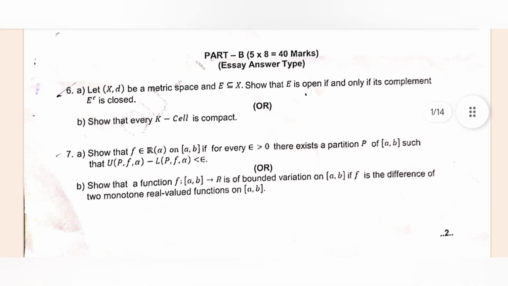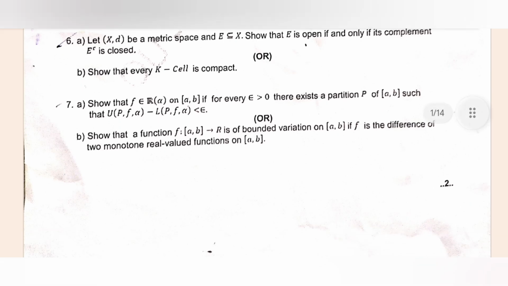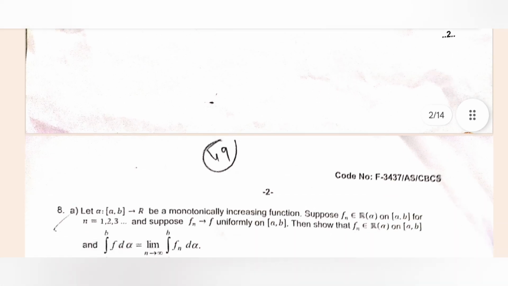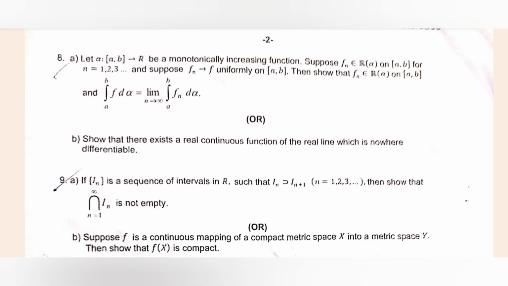And in part B, if E is an open set, then E complement is a closed set. Show that every k-cell is compact. Anyone you can attempt from 6A or B. You can attempt A or B. And the seventh one is the necessary and sufficient condition, 7th A. And 8th A is uniform convergence and differentiation.